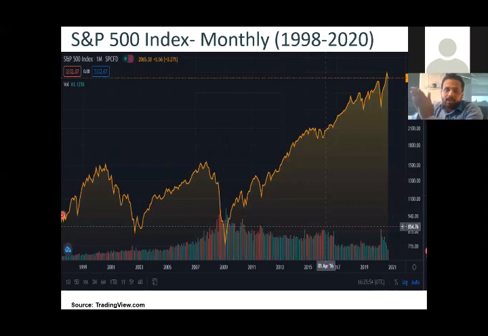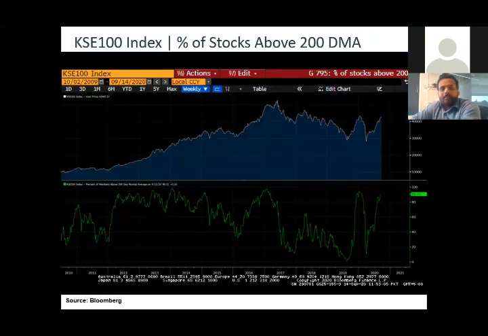By the way, this is the KSE 100 index on a daily chart. And you can see that in the first quarter of 2020, the market declined, and then it started to move up again on the basis of different factors that we're going to discuss. And it went up in a higher highs and higher lows pattern, which is technically a bullish sign. So interestingly, the news flow during this time period was entirely opposite, right?